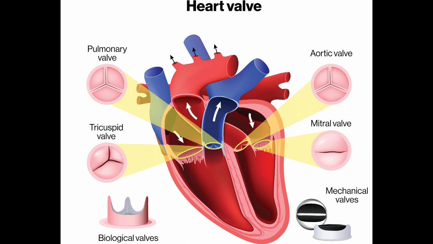Now we will discuss 4 kinds of valves. First one is the tricuspid valve. Here you can see there are 3 cusps, so that is why we call it tricuspid. The tricuspid valve guards the opening between the right auricle and the right ventricle. In the diagram you can see the picture here.